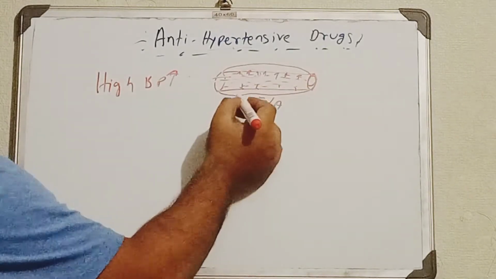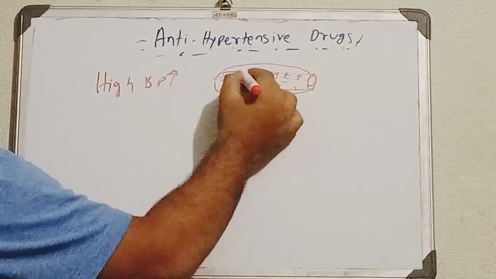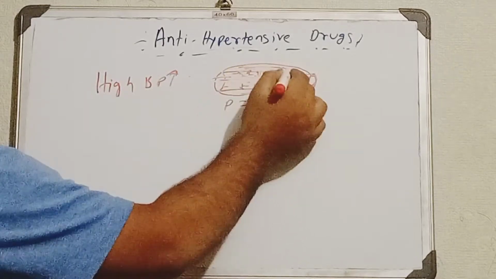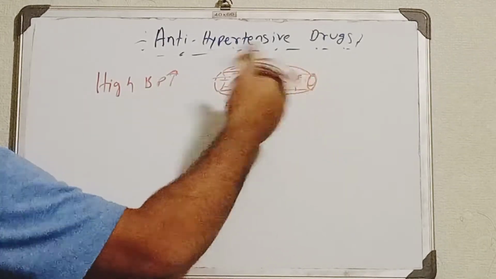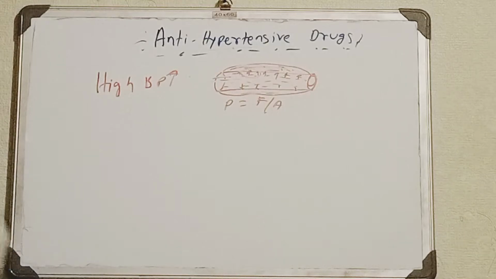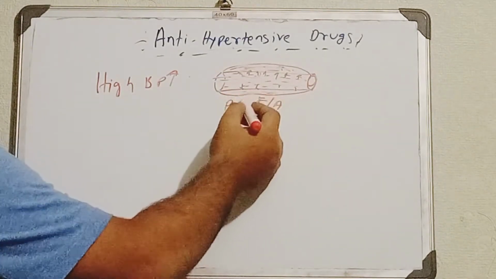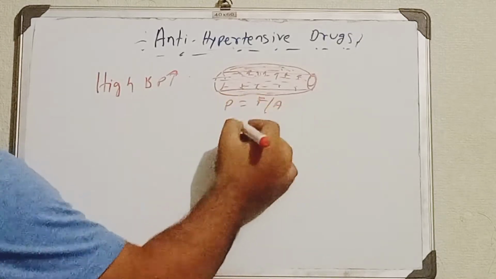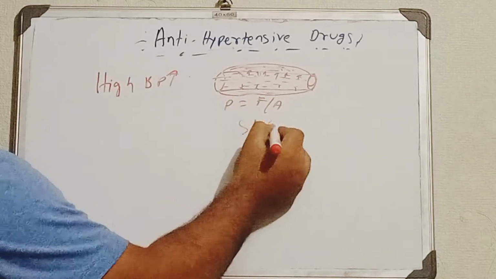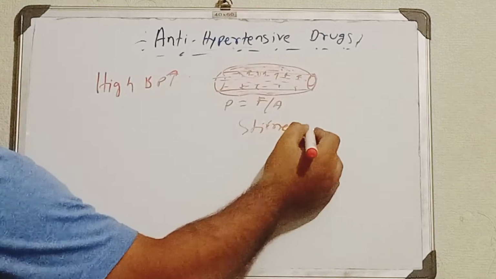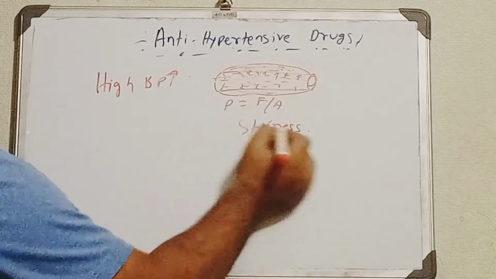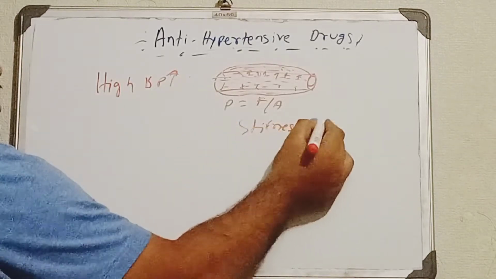But let's suppose for any region, the elastic tissues just get destroyed. Then what will happen? If these things are not there, there will be stiffness. The term stiffness is very important. It will act like stiffness, and that will be more.